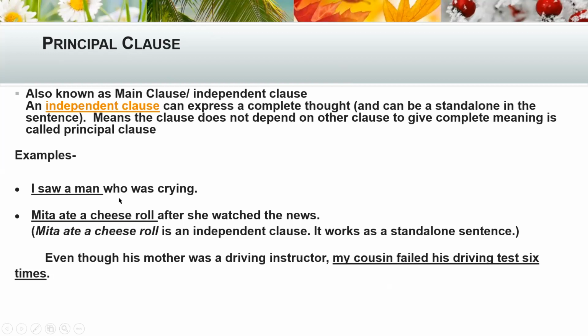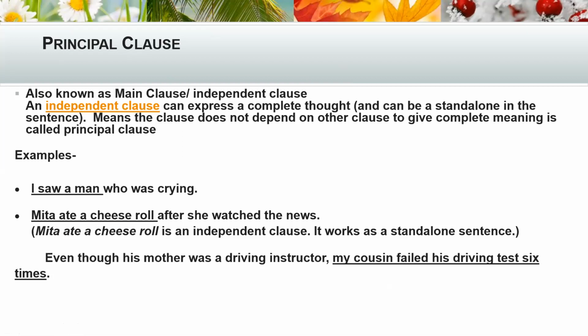I saw a man who was crying. Here, I saw a man is a clause. Who was crying is another clause. But the first clause, I saw a man, is giving complete meaning here. Another, who was crying, is depending. The first clause is not depending upon the other clause and is giving complete meaning, so it is a principal clause or main clause or independent clause.